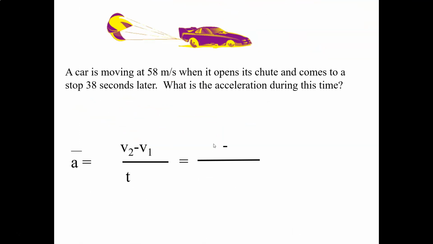So what we'll do is go ahead and plug in those numbers. We've got v2 equals 0, v1 equals 58, and t equals 38 seconds. So we'll go ahead and do the algebra there, and we're going to get negative 1.5 meters per second squared. So that means that our velocity changed by negative 1.5 meters per second every second. And what does that negative mean?